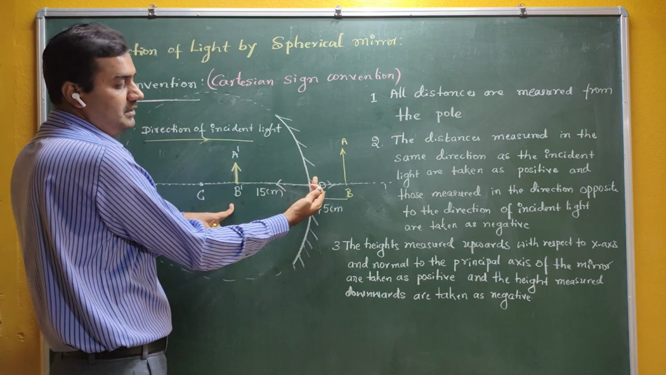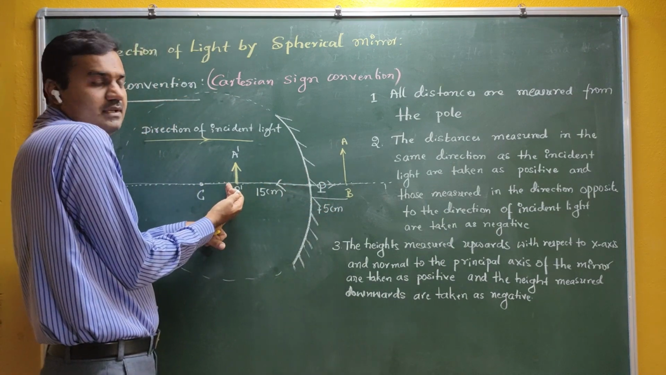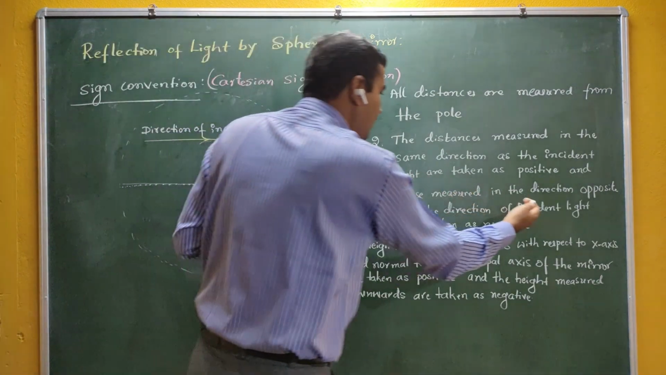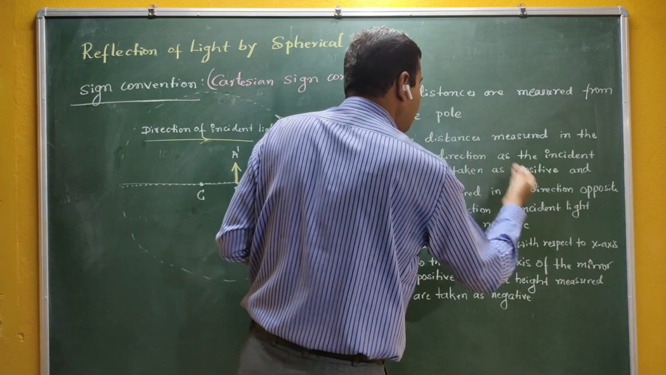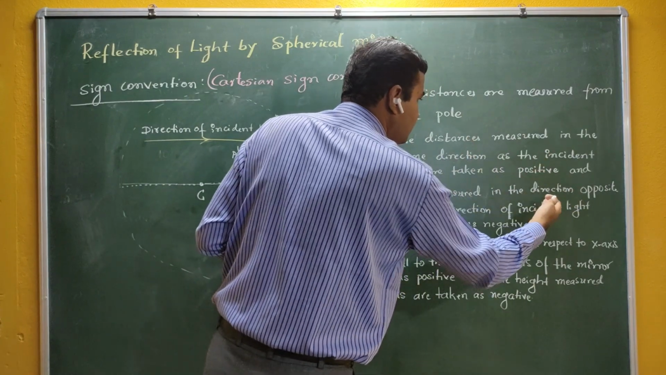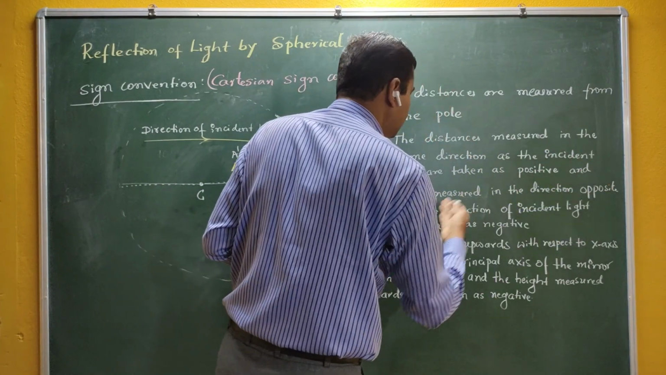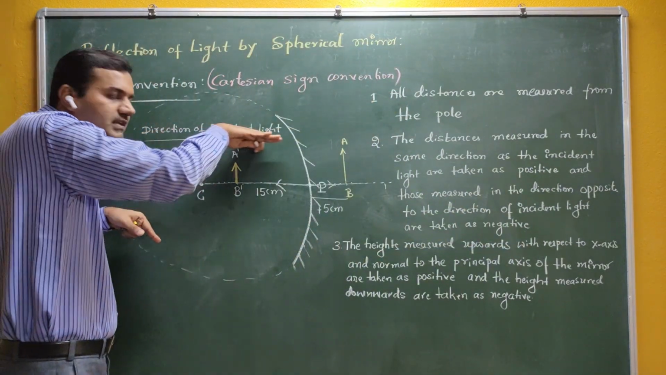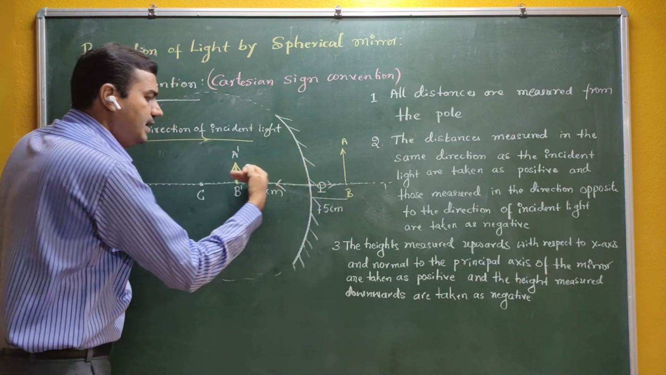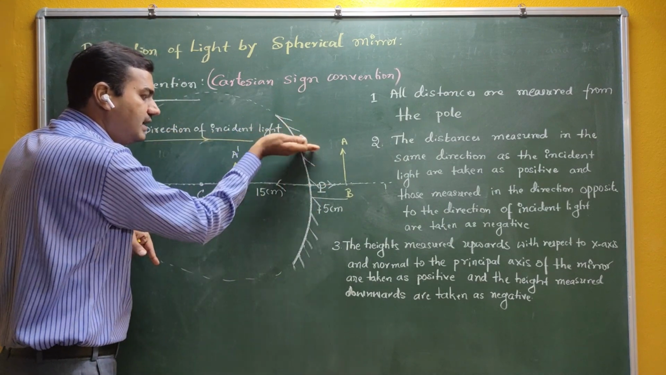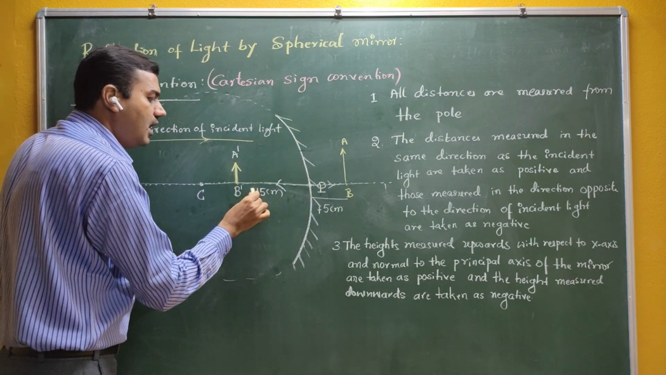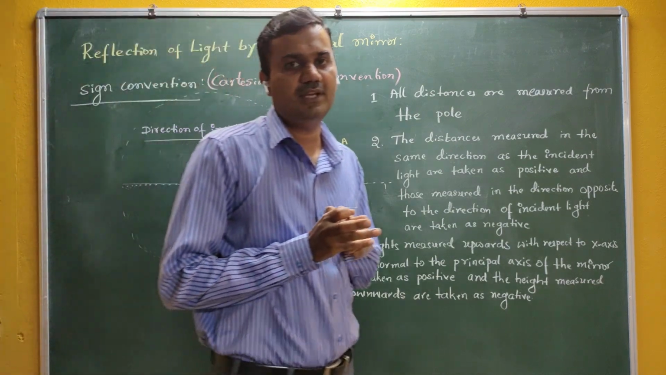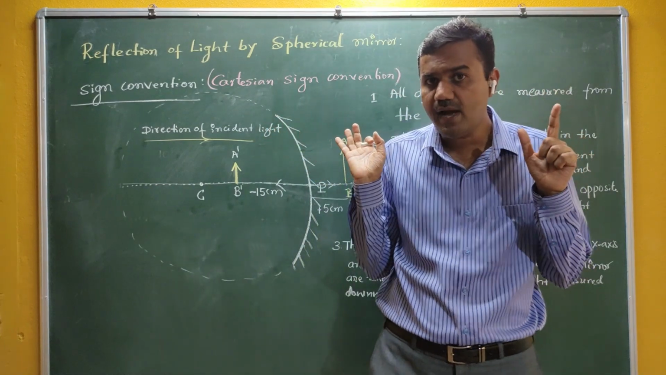Your direction of measurement is from right to left, and your direction of light is from left to right. So if the direction of measurement and the direction of incident light are opposite, then that particular distance is taken as negative. You can see here, this is the direction of incident light and this is the direction of measurement. They are opposite. In that case, that particular distance is taken as negative. Are you getting me?